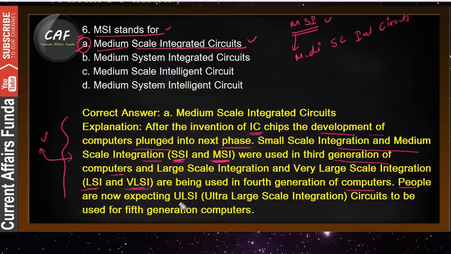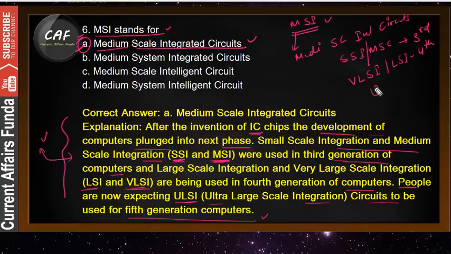People are now expecting ULSI, that is ultra large scale integration circuits, to be used for the fifth generation of computers. So SSI and MSI are in third generation computers, VLSI and LSI are in the fourth generation, and ULSI will be in the fifth generation. You should know these integrated circuits and their classifications.